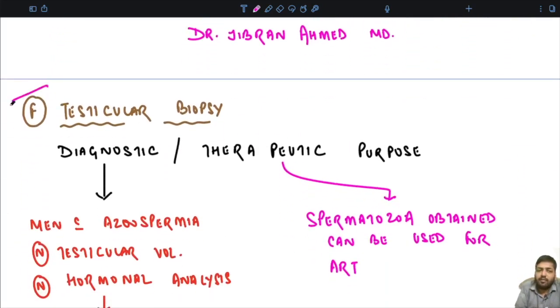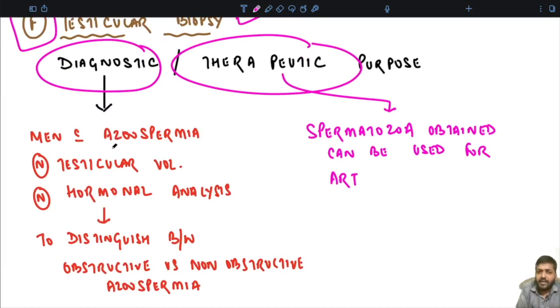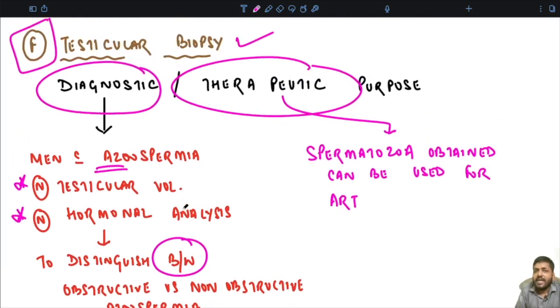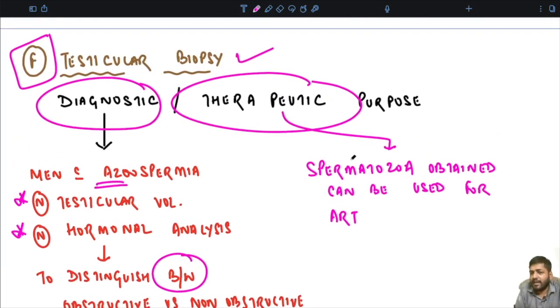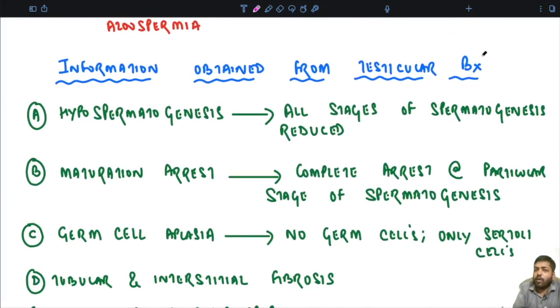The next option in case of male infertility is to go for testicular biopsy, which can be both diagnostic as well as therapeutic. Diagnostic testicular biopsy is done in men with azoospermia but who have a normal testicular volume and normal hormonal analysis. It is done to distinguish between obstructive and non-obstructive azoospermia. Whereas therapeutic testicular biopsy is done so that spermatozoa can be obtained and used for assisted reproductive technology, ART. Now, what information is obtained from testicular biopsy?